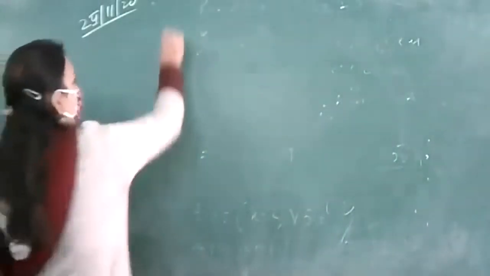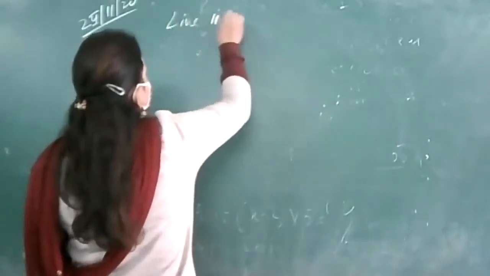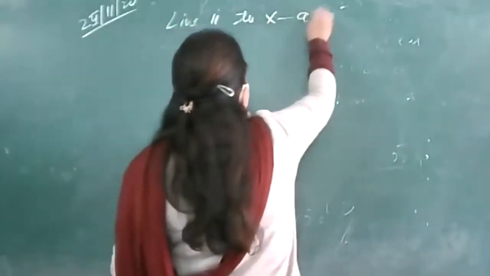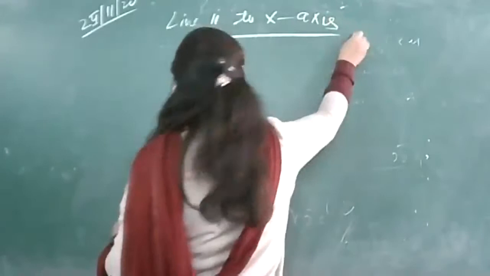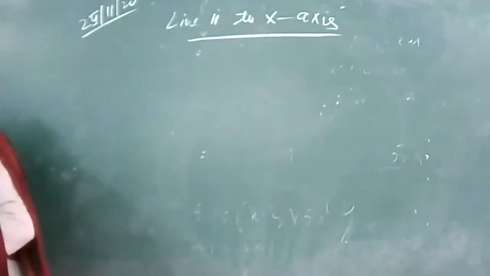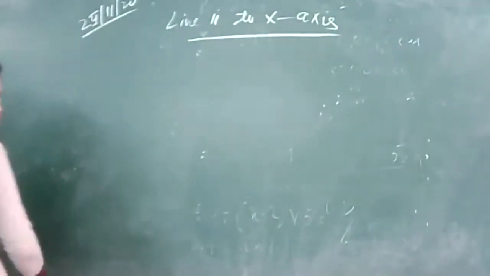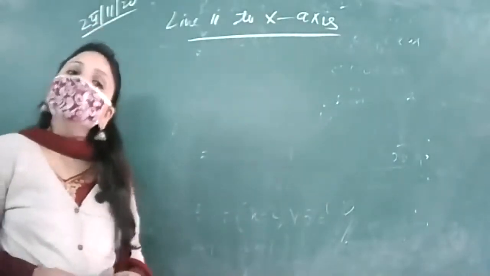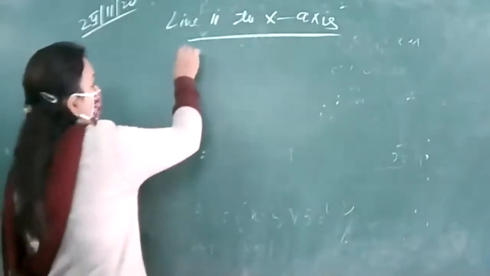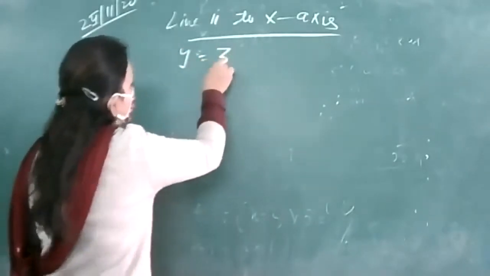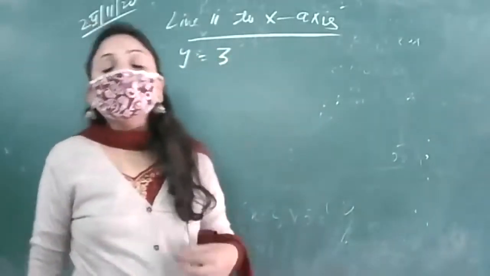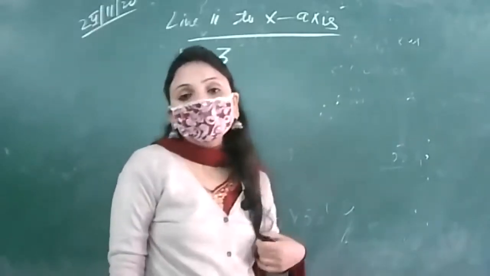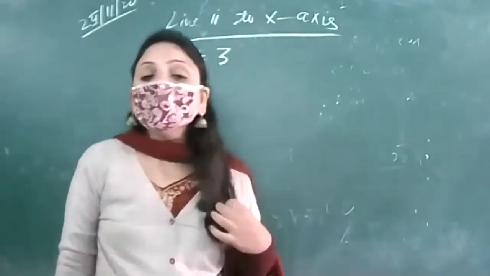Line parallel to x-axis. So we have done certain equations of the lines which are parallel to x-axis and which are parallel to y-axis. Suppose we are having y is equal to 3. We want to find the geometrical representation of y equal to 3 in two variables.